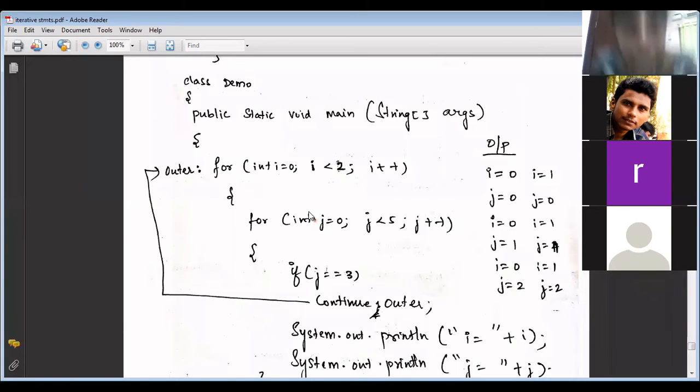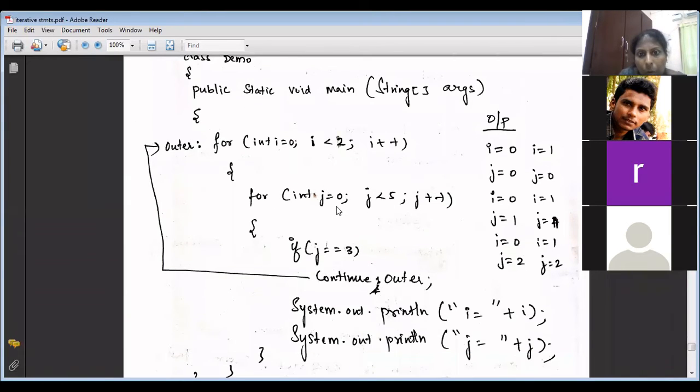See what is output? When i equals 1, 0, it comes to j. j equal to 0, 1, 2, it will print. Then when j is 3, it will go to continue outer, isn't it? So where does it go? Continue outer means where does it go? For i loop. First for. It goes to the i loop. So it will not go to this for, it will go to the outer for.